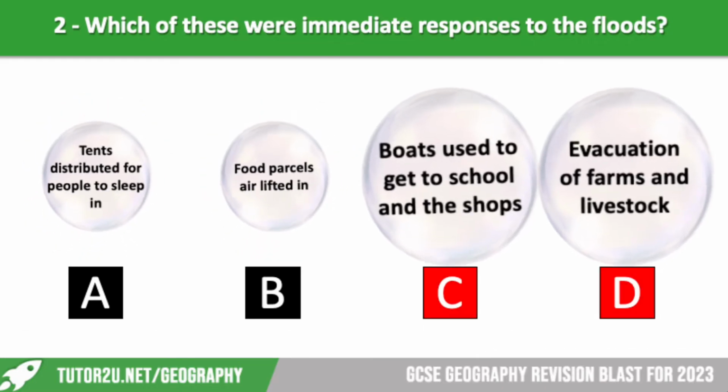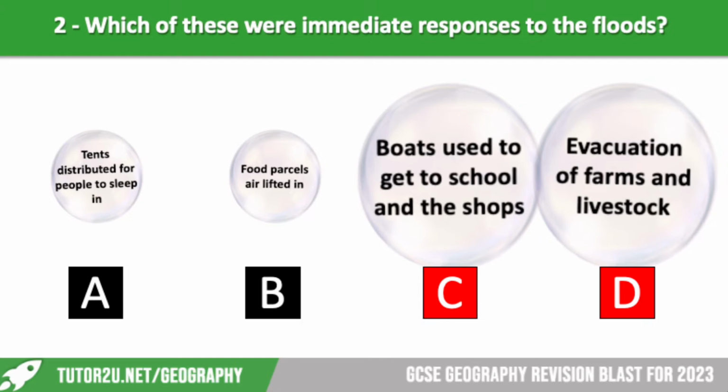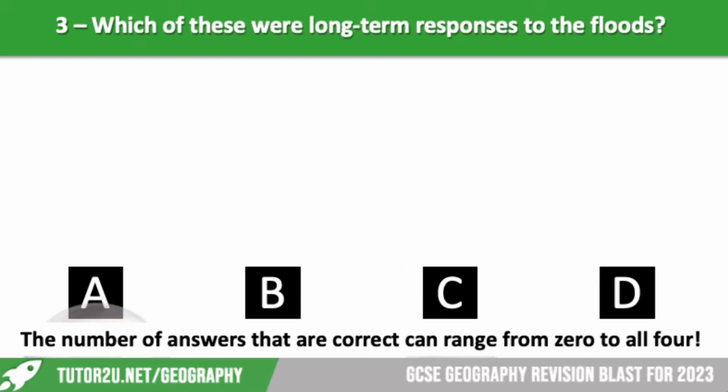Let's reveal. So we didn't give people tents to sleep in because it's the UK. It was January. Obviously, people are not going to be wanting to be sleeping in tents in the middle of January and February. Food parcels were airlifted in, again not relevant because it's the UK. So they're immediate responses that you would expect in a low-income country event. But we did use boats to get to school and to the shops, and there was a massive evacuation of farms and livestock because it is a really rural area where this happens. So lots of farms were underwater.